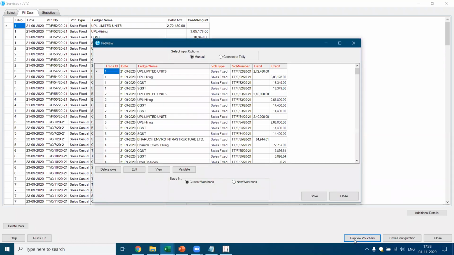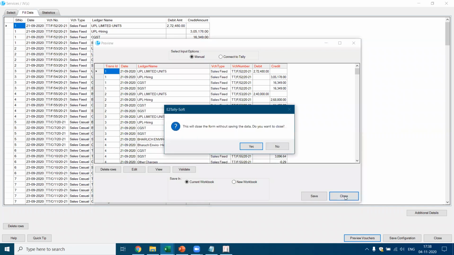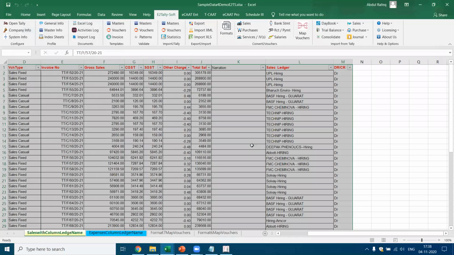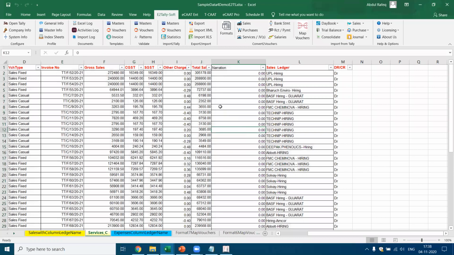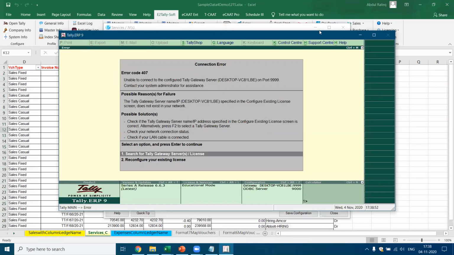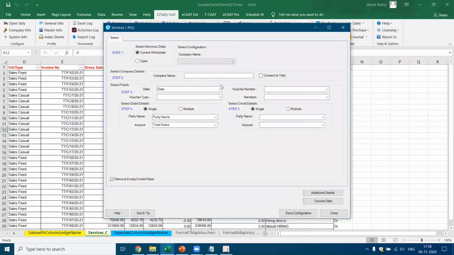Now here also you find this transaction is wrong. So it means we have selected the wrong figures. Actually, UPL Limited should have been 3,05,000 and this 2,72,000 should have come here. So you can validate, cross check what has happened, close it, come back and do it again. There is no problem. So yes, now I've got this again here, 3,05,178. Now come back again here. So there is some confusion with the total value and the total sales. We updated Tally. That's why we are having some issue there.